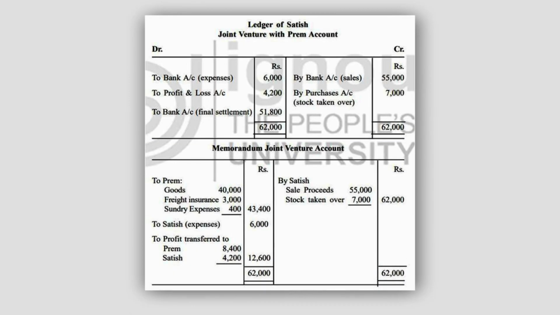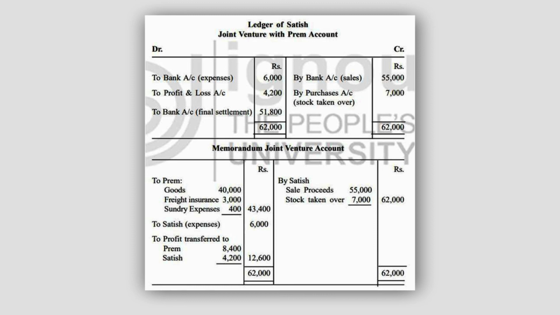Ledger of Satish. To bank, expenses 6,000. These are the expenses. To profit and loss, this is his share 4,200, because total profit is 8,400. So profits have been shared equally, that is 4,200 and 4,200. To bank, final settlement 51,800.